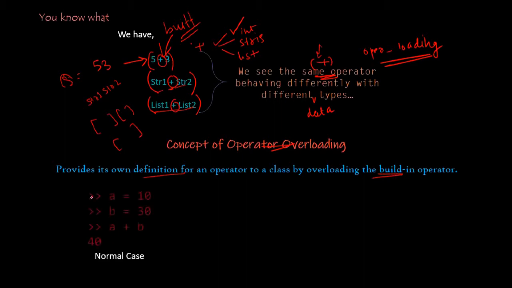See, this is a normal case. Why is it a normal case? See, in the normal case, here it will assign 10 to B. It will assign 30 to B.